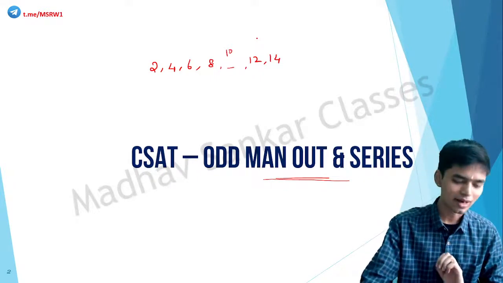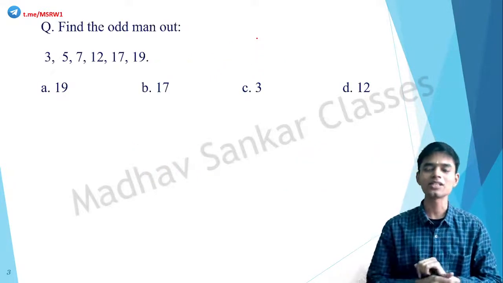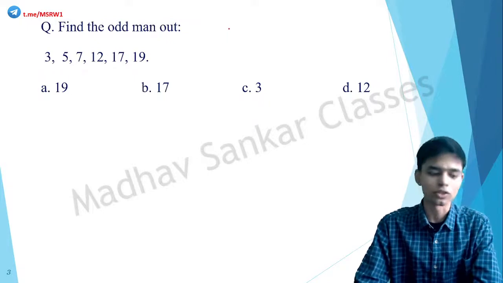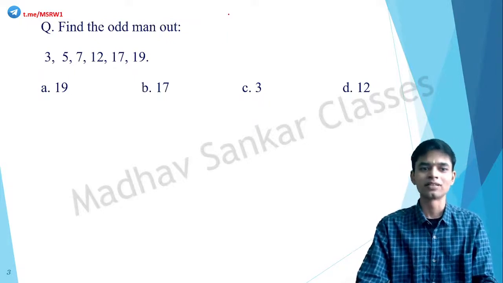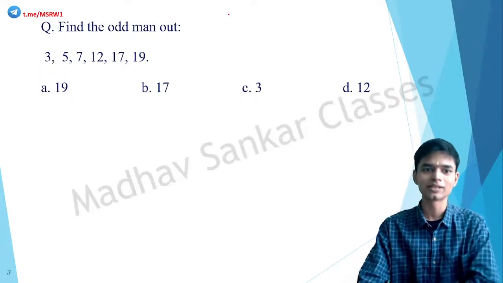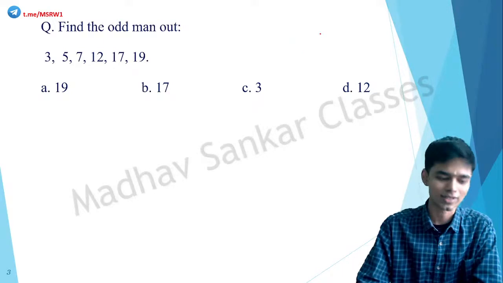Okay, so let's start with some easy questions. Find the odd man out. First question, find the odd man out: 3, 5, 7, 12, 17, 19. Which among these numbers does not fit the sequence?